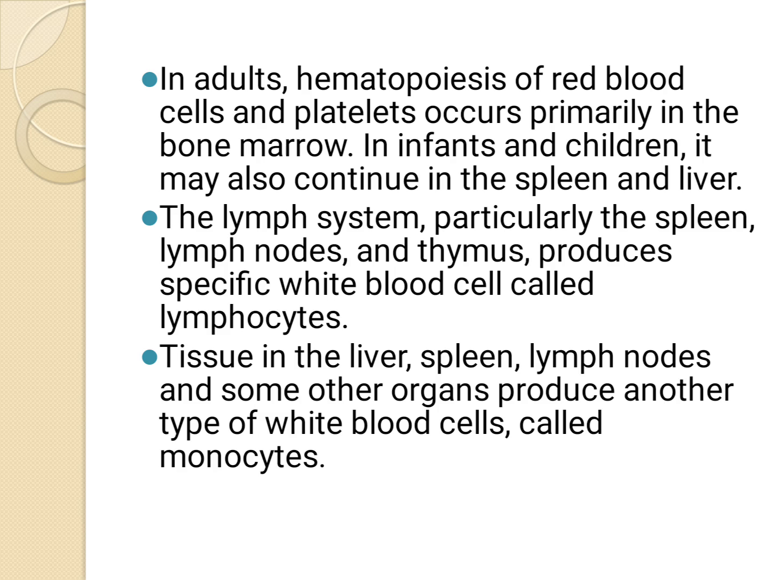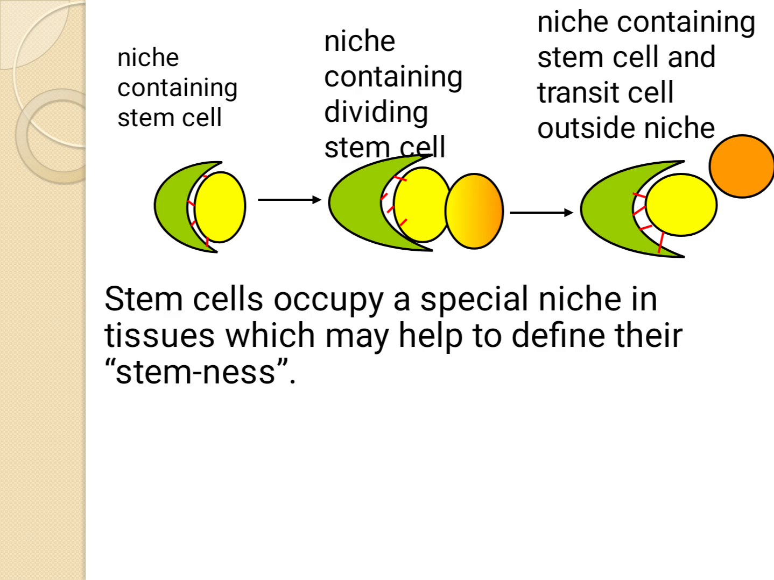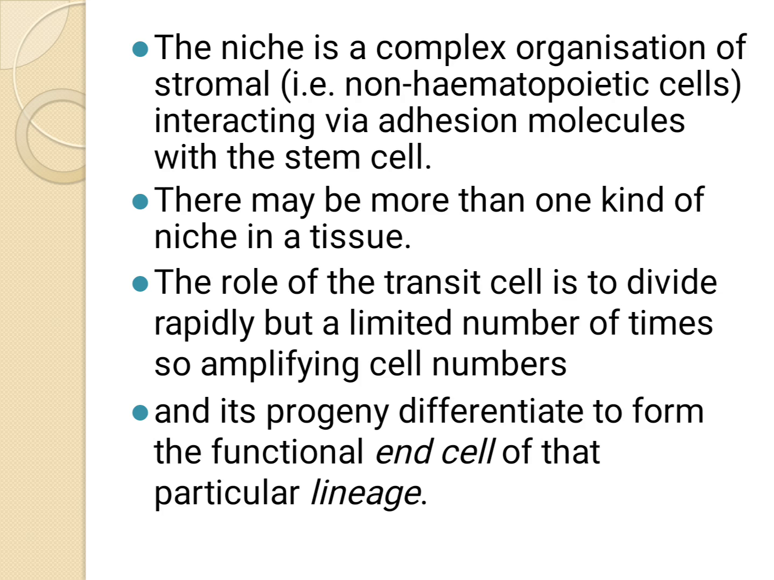The figure depicts the stem cell niche. That is, the stem cells are surrounded by a special niche, or tissues, which help in their stemness. The niche is a complex organization of stromal cells interacting via adhesive molecules with the stem cells. There may be more than one type of niche in the tissue.